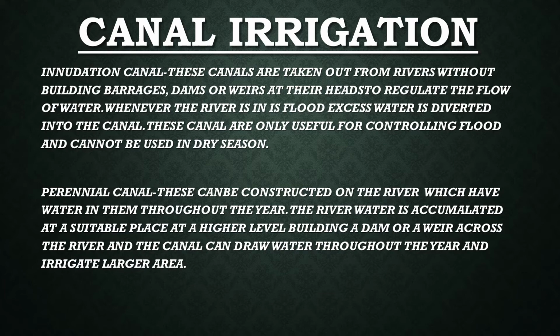These canals are taken out from rivers without building barrages, dams or weirs at the head to regulate the flow of water. Whenever the river is in flood, excess water is diverted into the canal. These canals are only useful for controlling flood and cannot be used in the dry season. Perennial canal can be constructed on a river which has water throughout the year. The river water is accumulated at a suitable place at a higher level by building a dam or a weir across the river, and the canal can draw water throughout the year and irrigate larger areas.